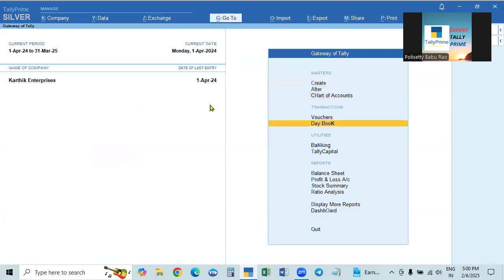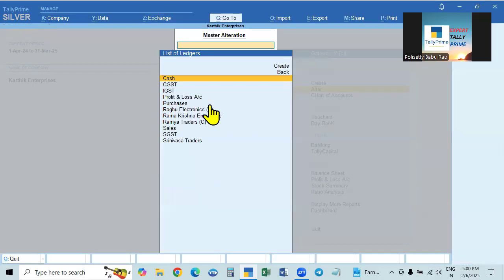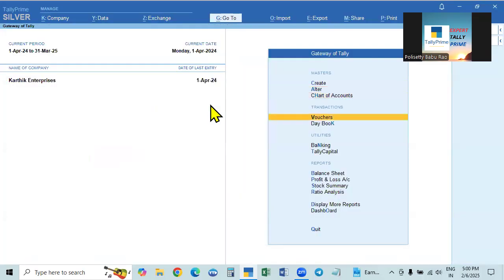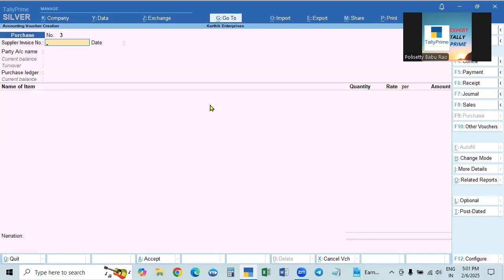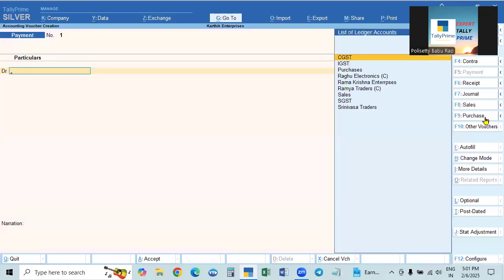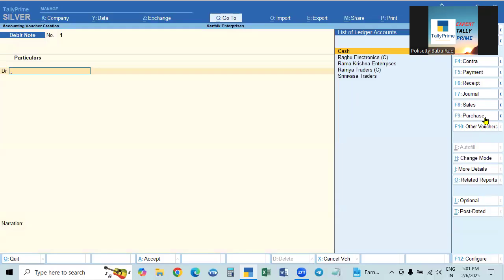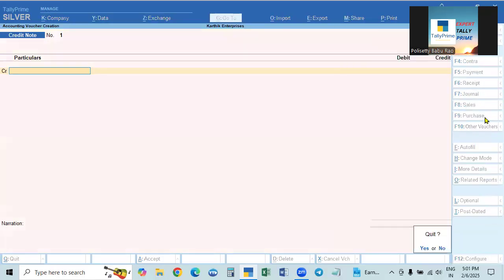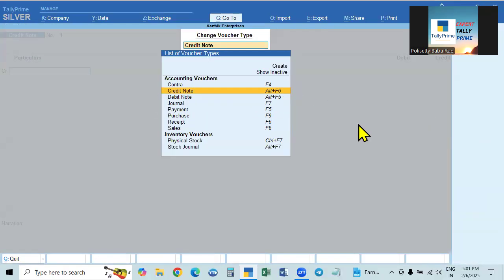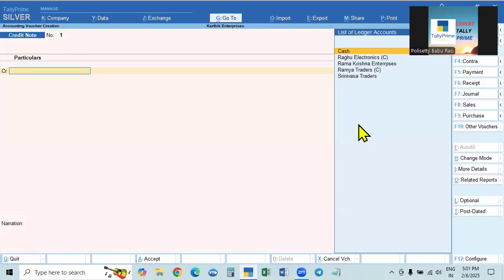Now you see here, I already created some ledgers and stock items also. We know how to create ledgers also. Now, when you are making the entries, we have many vouchers. The first one is F4 contra, F5 payment, receipt, journal, sales, purchases, and then Alt F5 debit note, Alt F6 credit note. They are available in other vouchers. So Alt F5 debit note, Alt F6 credit note. All these are the vouchers which we use daily.